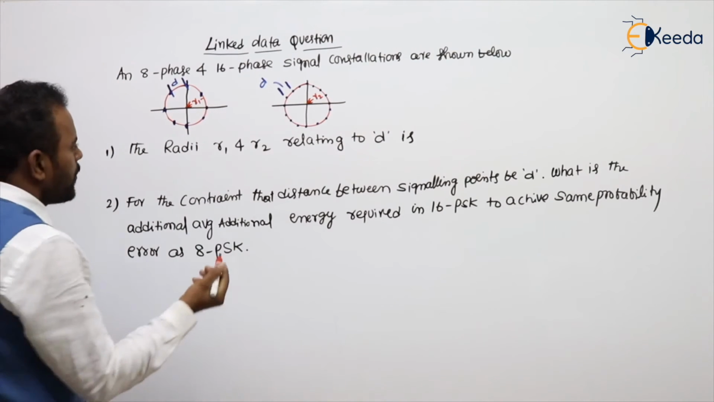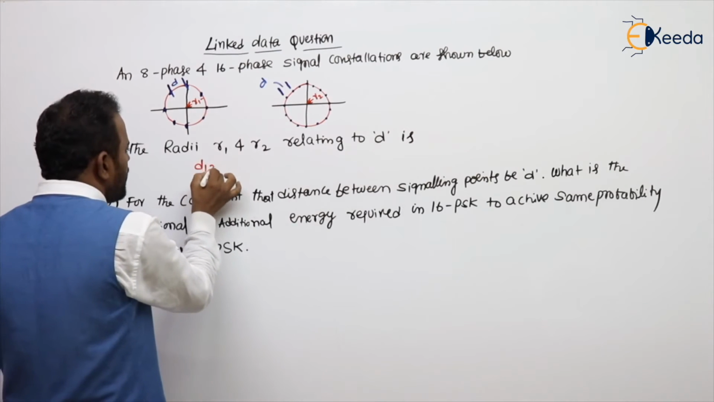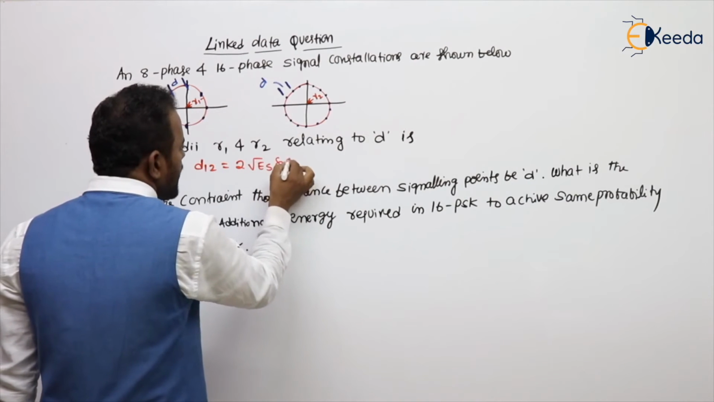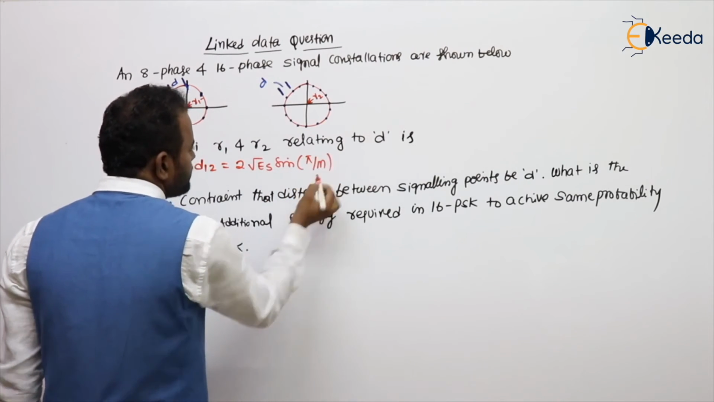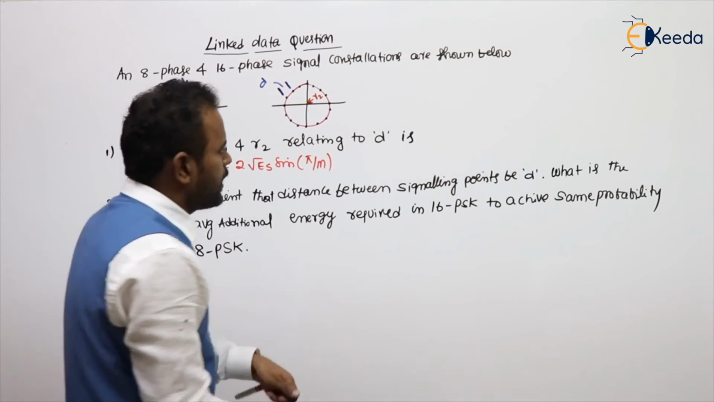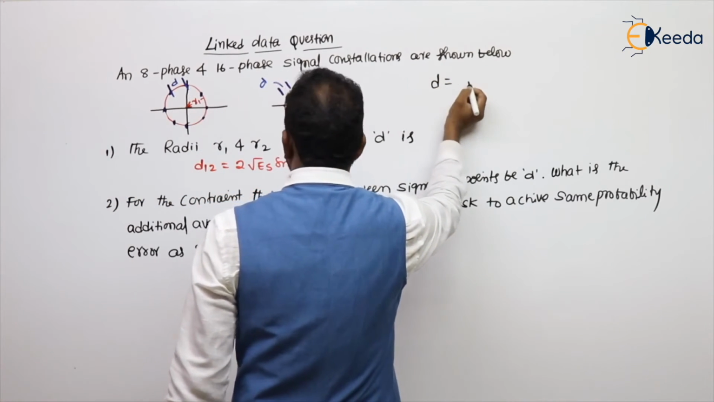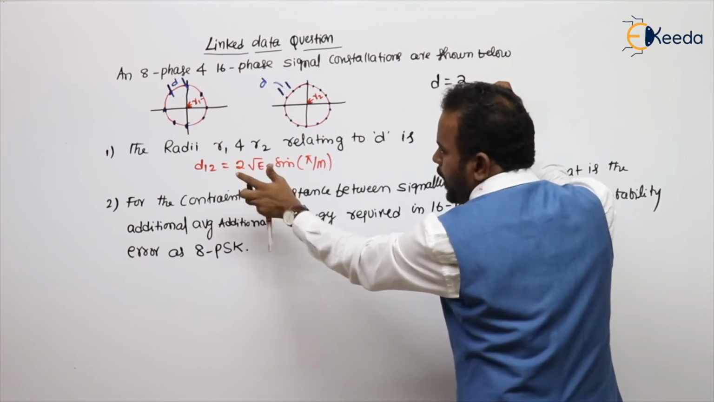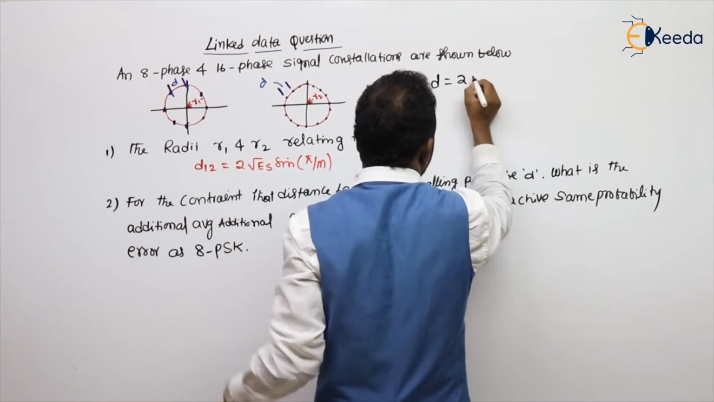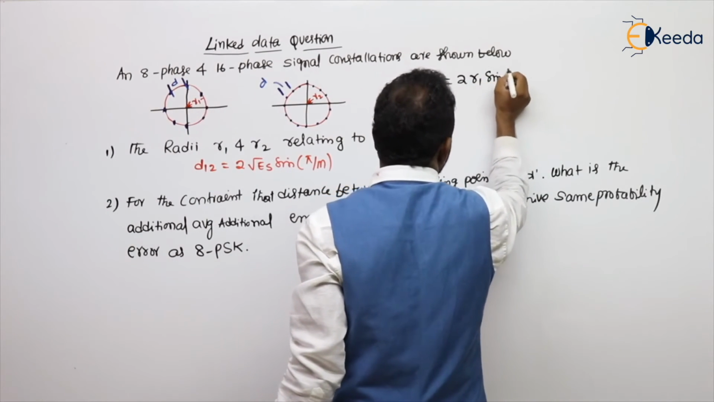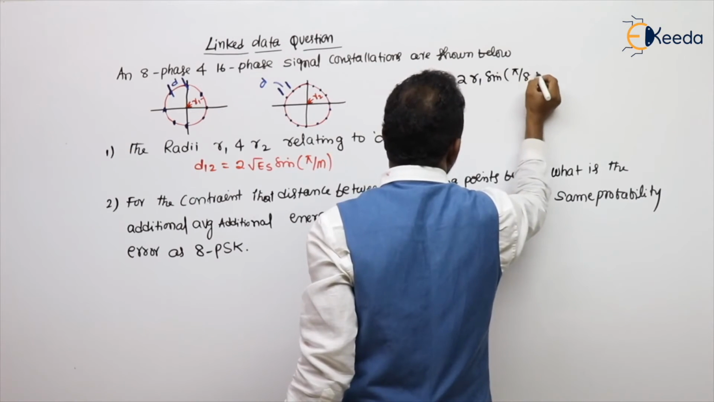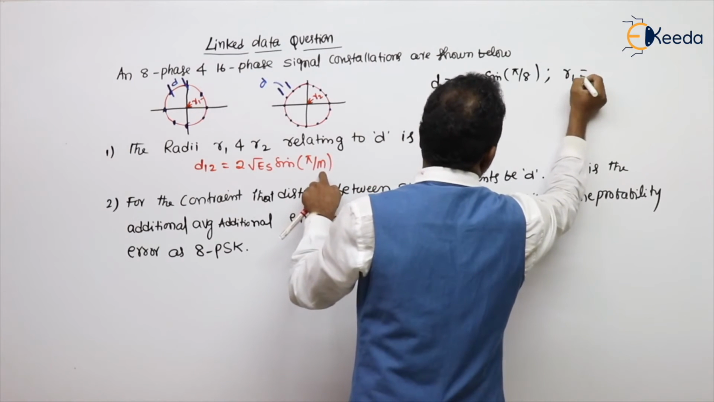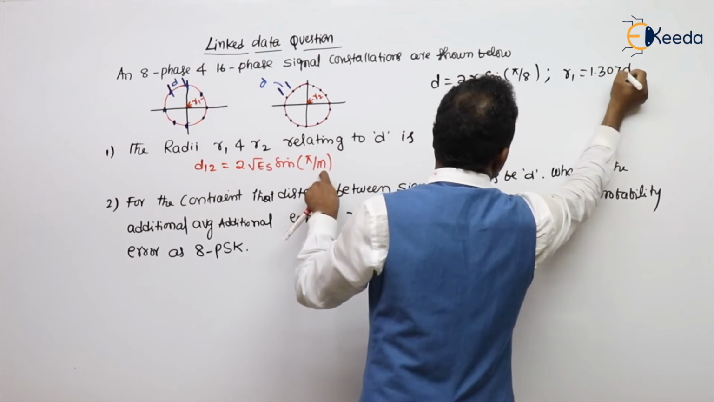We already know the formula for the distance between the signaling points: D12 equals 2 root Es into sine pi by M. If I take the first constellation, what is the distance given? D. And root Es is the distance of the signaling points from the origin. In the first constellation, all signaling points are at a distance of R1 from the origin. Pi by the maximum possible number of symbols, which is 8. Then R1 equals 1.307 D.